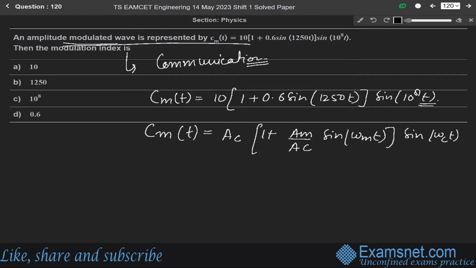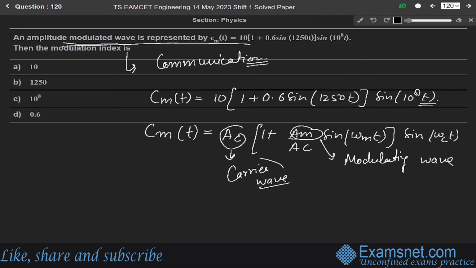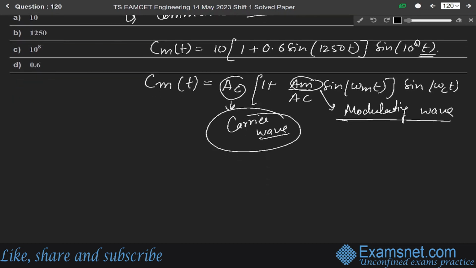This is the standard wave equation for the amplitude modulation, where this AC is what? Amplitude of the carrier wave, and AM is what? This is amplitude of the modulating wave. Okay, AC is the amplitude of the carrier wave, and AM is the amplitude of the modulating wave.